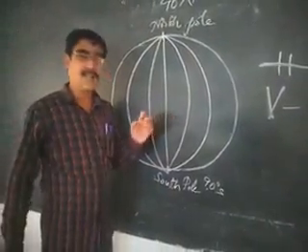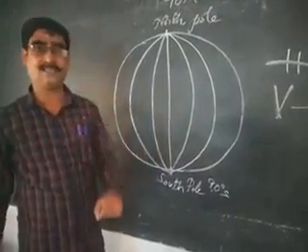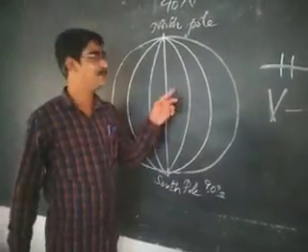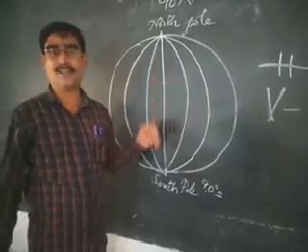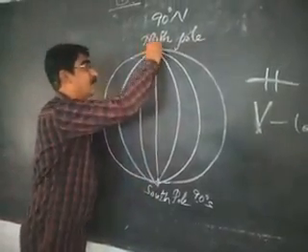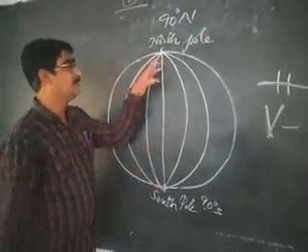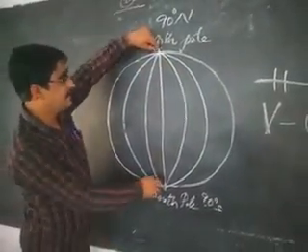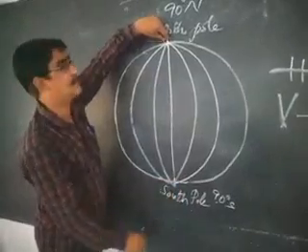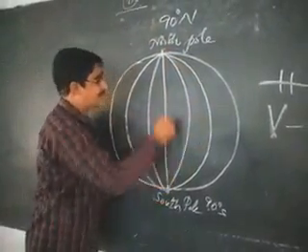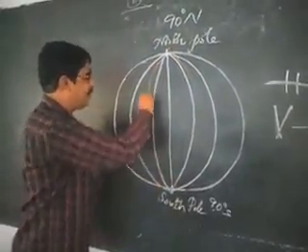Have you ever peeled an orange? On an orange we can observe the shape of the longitudes. See, they are starting at North Pole and ending at the South Pole. They are merging at the North and South Poles. They seem to be in the shape of semicircles. They are not circles.